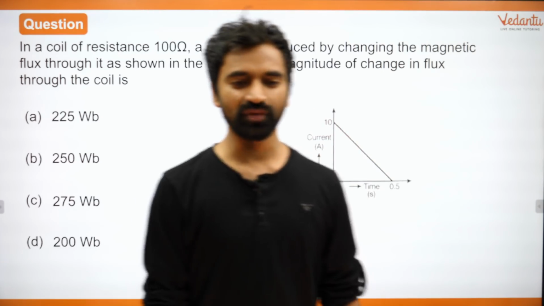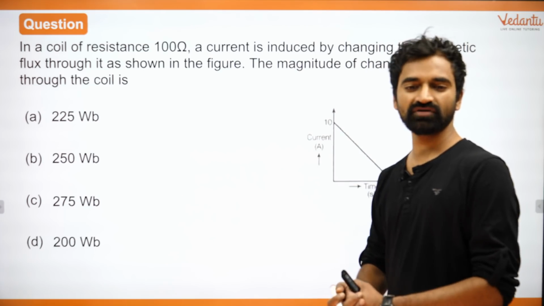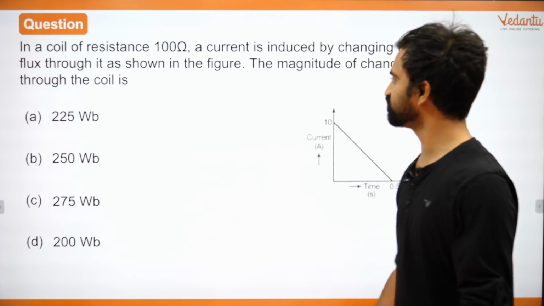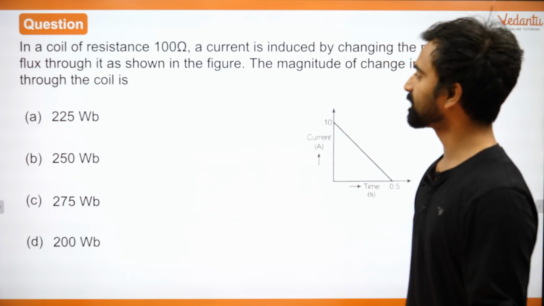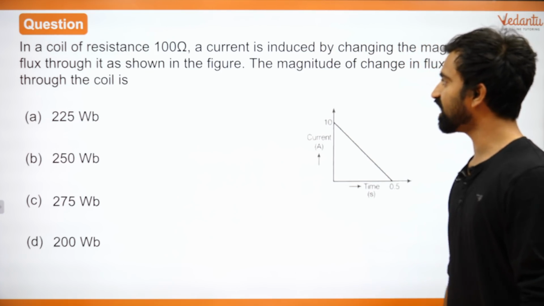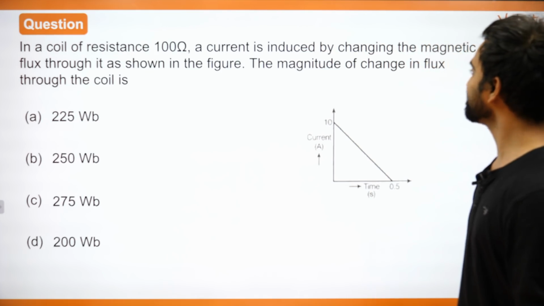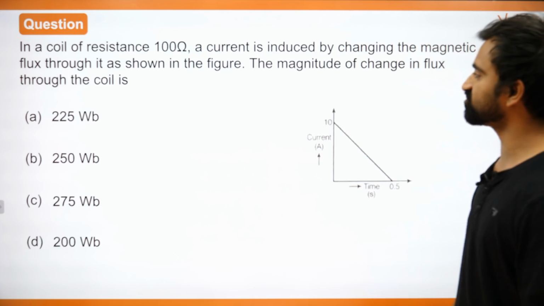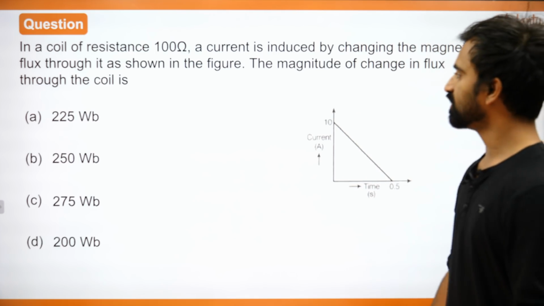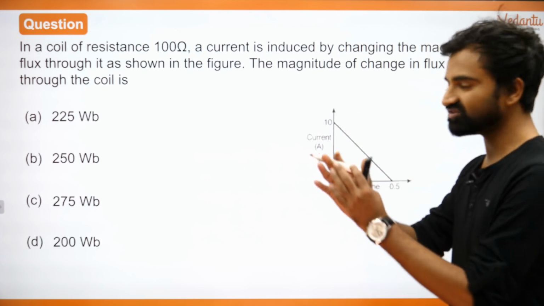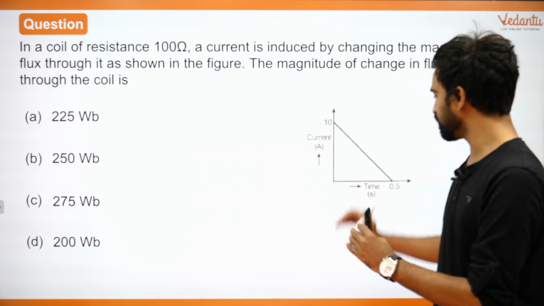Now, let's start with the questions. Everyone, thank you. Utkarsh. First question we have over here. In a coil of resistance 100 ohms, a current is induced by changing the magnetic flux through it as shown. So flux जो है change कर रहे हैं हम और उसकी वजह से current induce हो रहा है.